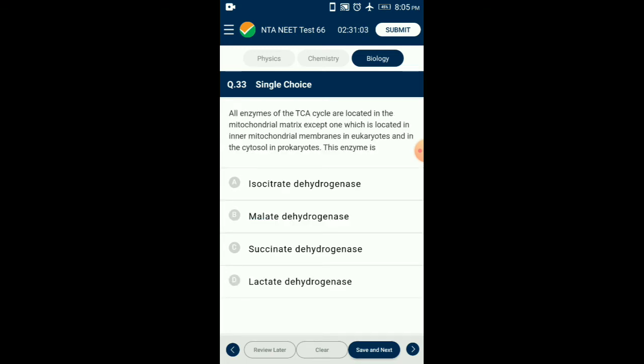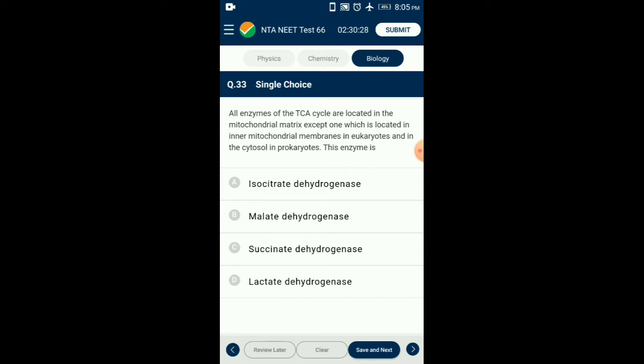Question number 33. All enzymes of the TCA cycle are located in the mitochondrial matrix except one, which is located in the inner mitochondrial membrane in eukaryotes and in the cytosol in prokaryotes. This enzyme is succinate ubiquinone oxidoreductase, also known in mitochondria as complex 2, which provides a link between the citric acid cycle and the membrane bound electron transport system.